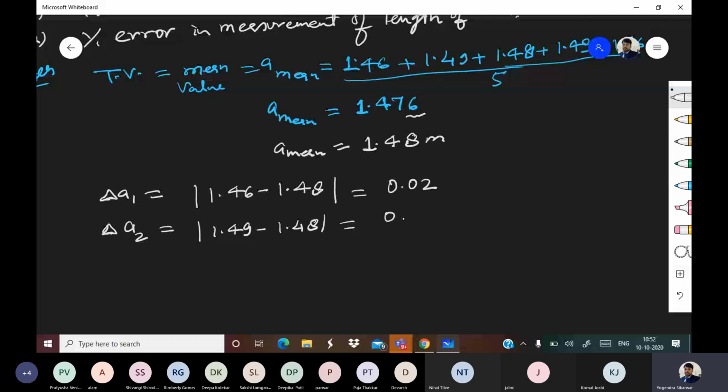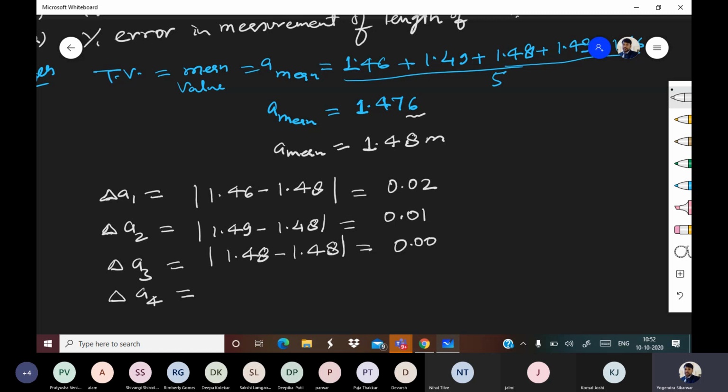That comes out to be 0.01. Then delta A3 is equal to 1.48 minus 1.48, and that will be 0.00.